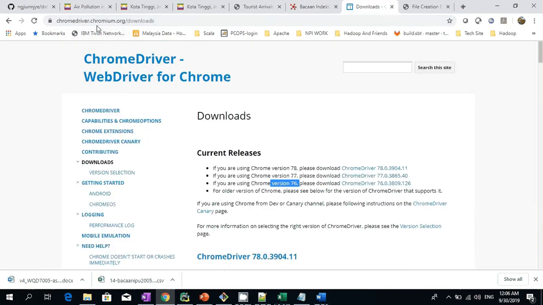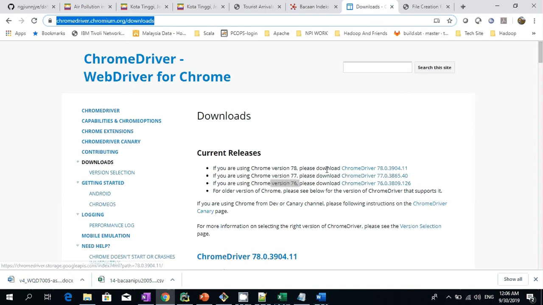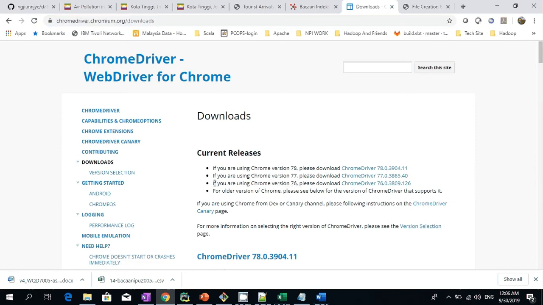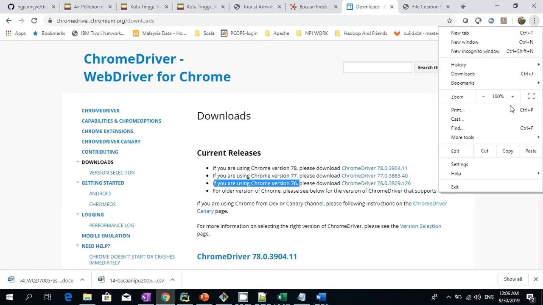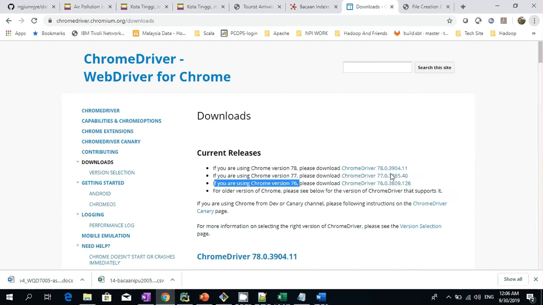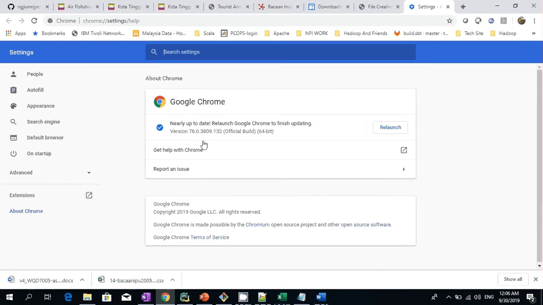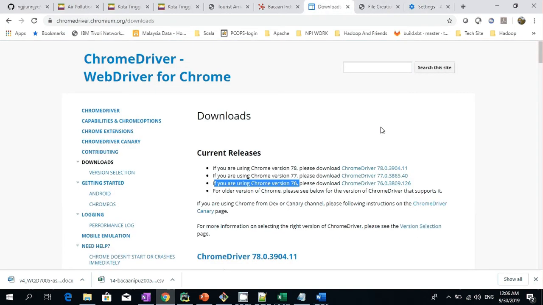The Chrome driver can be downloaded from this website, chromedriver.chromium.org, and as I highlighted just now, the version must match. So how do we know the version of Chrome? You can get it by clicking on Settings, Help, About Chrome. As we can see here, my Chrome version is version 76, which is why I need to use Chrome driver 76.